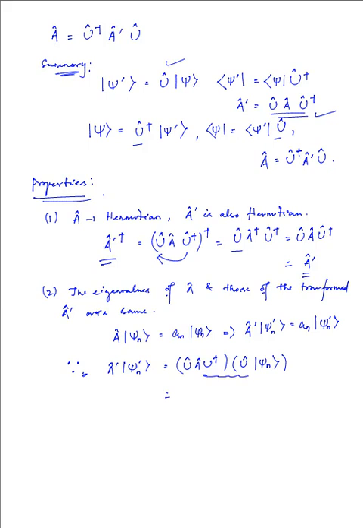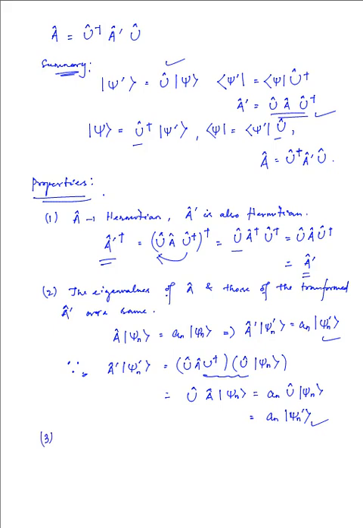is simply the unit operator, and then we have U A. We need not write the unit operator anymore, so that is simply psi n, and this is nothing but A operates on psi n to give a_n. So this is a_n times the unitary operator on psi n, and the unitary operator on psi n is going to give us psi n primed. So that is exactly what we obtained over here. So as you can see, the eigenvalues are going to be the same.